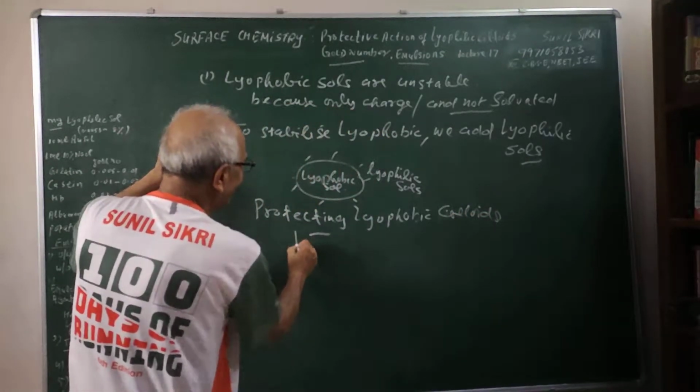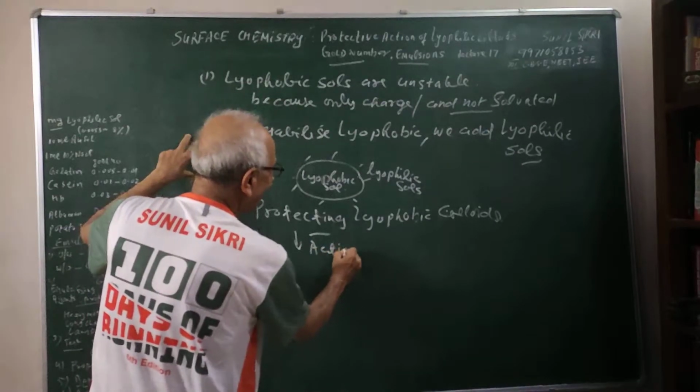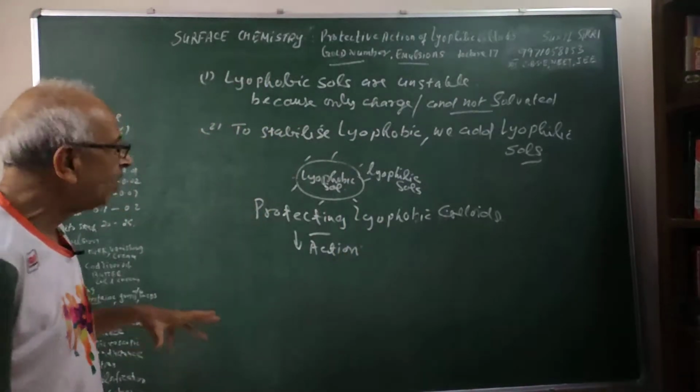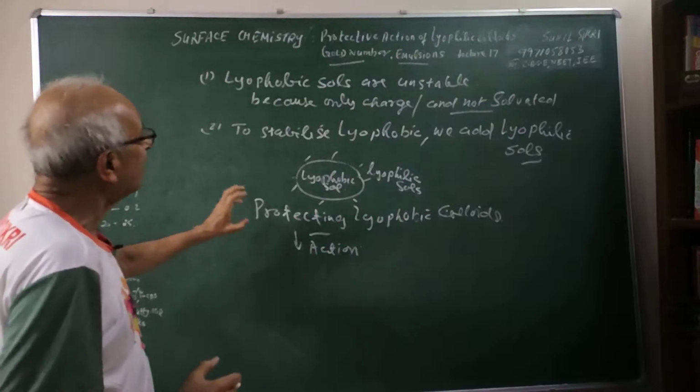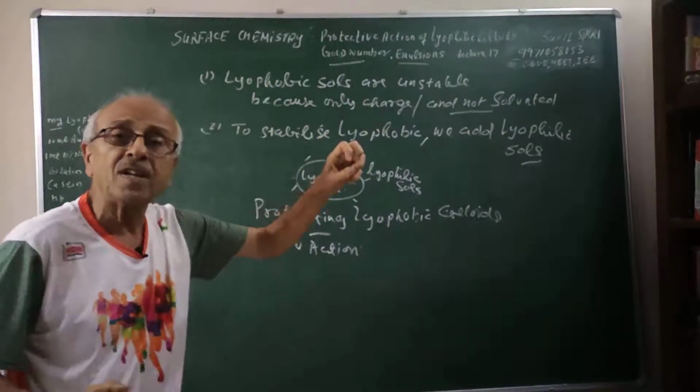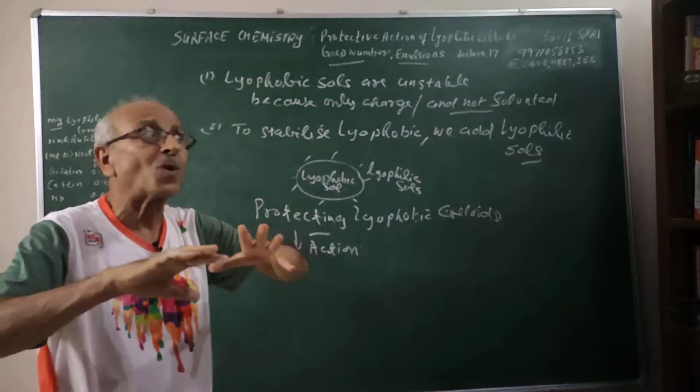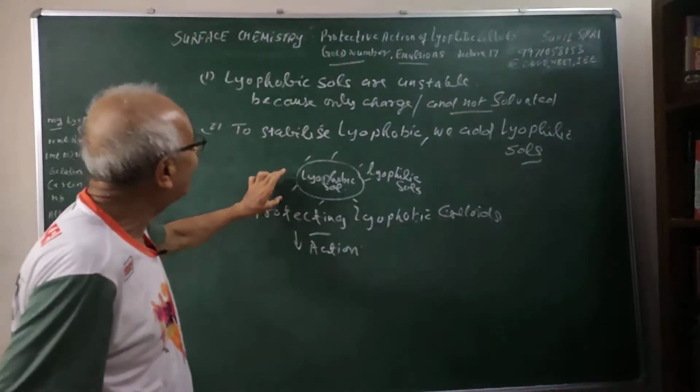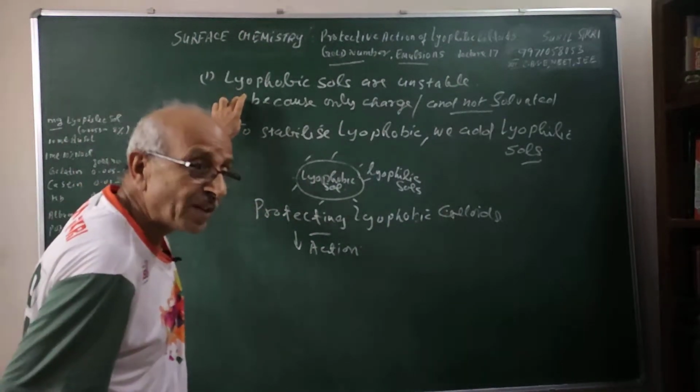They have a protective action. Lyophilic sols are used as protecting colloids for the lyophobic sols.